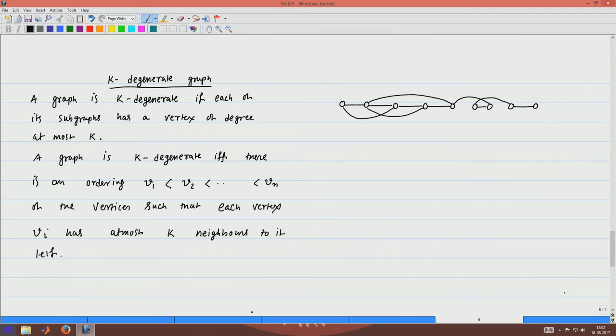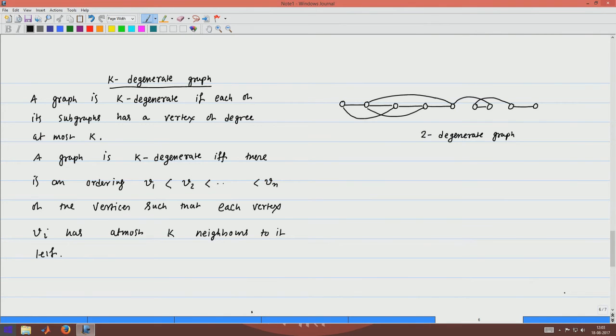Now, you see that this vertex has one neighbor to its left, this vertex has two neighbors, this one and this one on its left. Similarly, this vertex is also having two neighbors on its left. This vertex has no neighbor, at most two neighbors. So, this vertex has 2, this vertex has 1, this vertex has 1. So, this is a 2-degenerate graph.